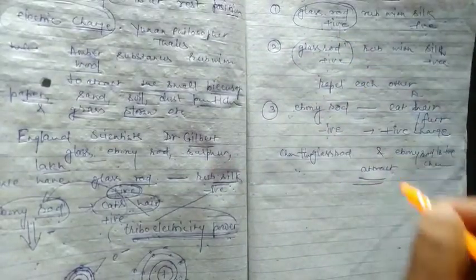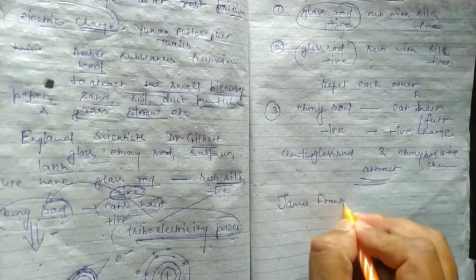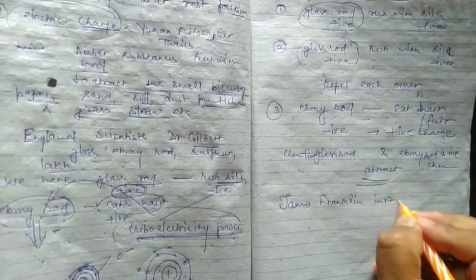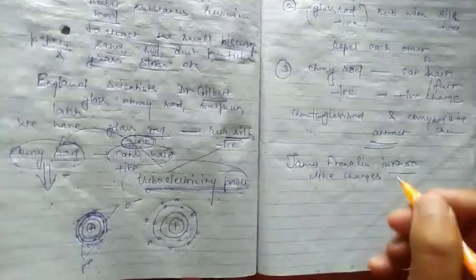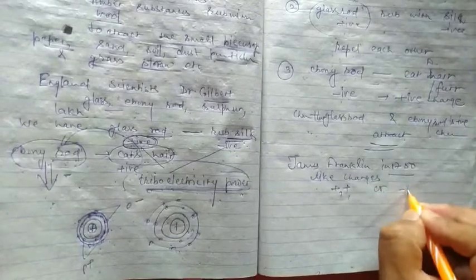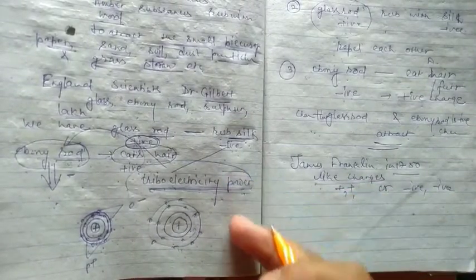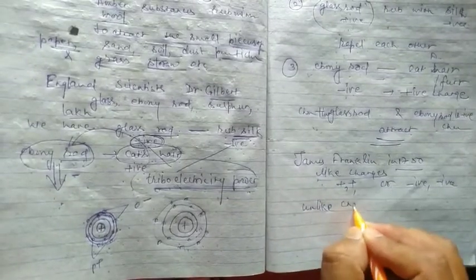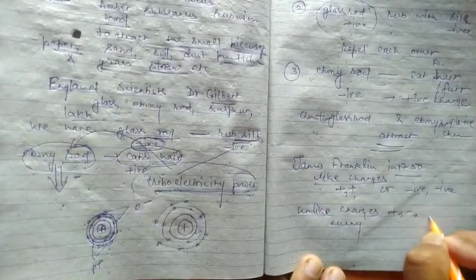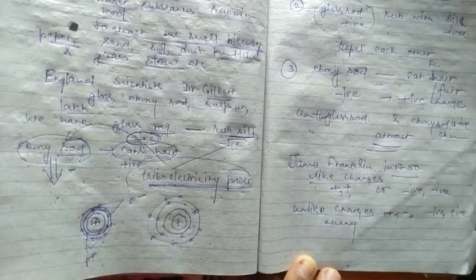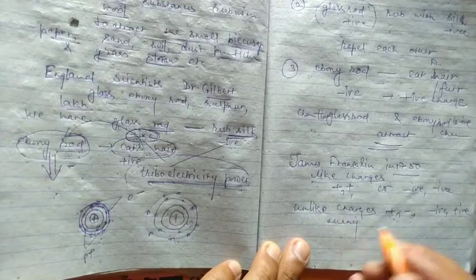On the basis of this fact, a French scientist, Benjamin Franklin, in 1750, said that if we have like charges, meaning positive positive or negative negative, then they repel each other, and if we have unlike charges, meaning positive negative or negative positive, then they attract each other.